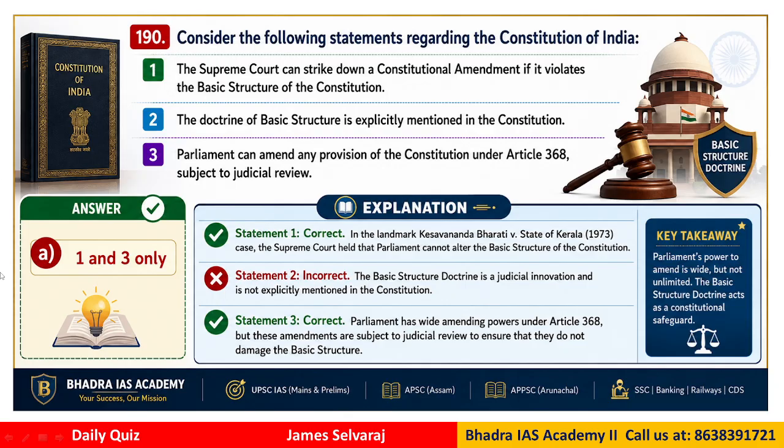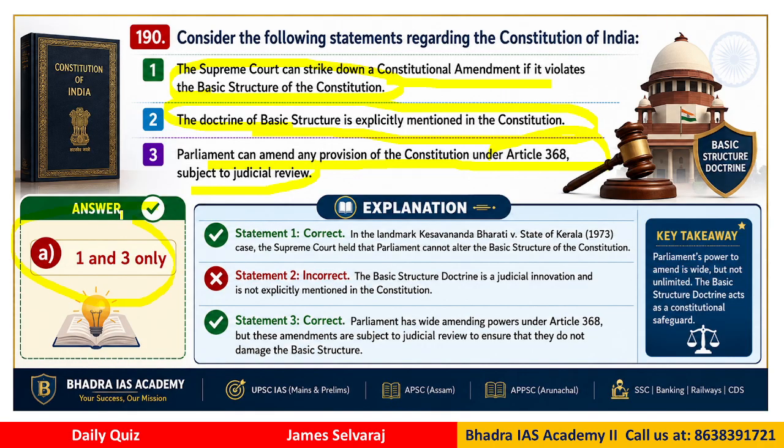Question number 190, also related to the polity subject. Consider the following statements regarding the Constitution of India. The Supreme Court can strike down a constitutional amendment if it violates what we call the basic structure of the Constitution. Right? What we call judicial review otherwise. The basic structure is explicitly given in the Constitution. What do you think? Option 3. Parliament can amend any provision of the Constitution under Article 368, subject to judicial review. So, which statements are correct?